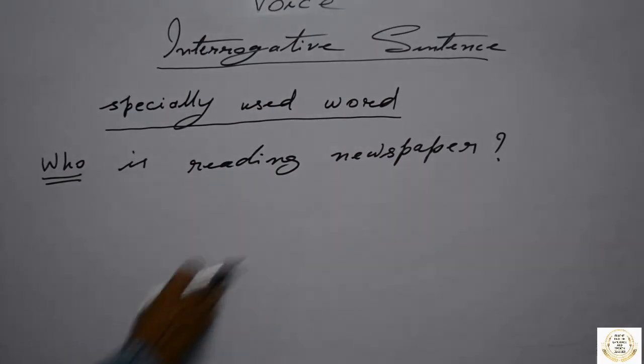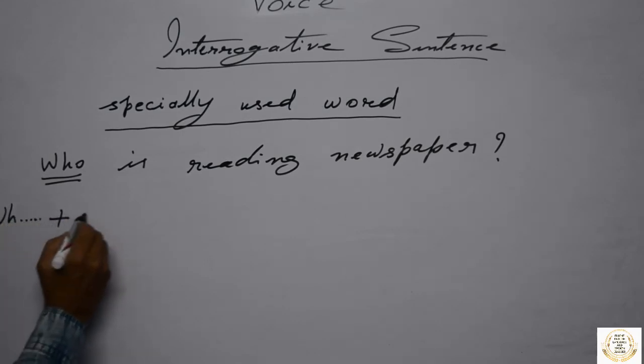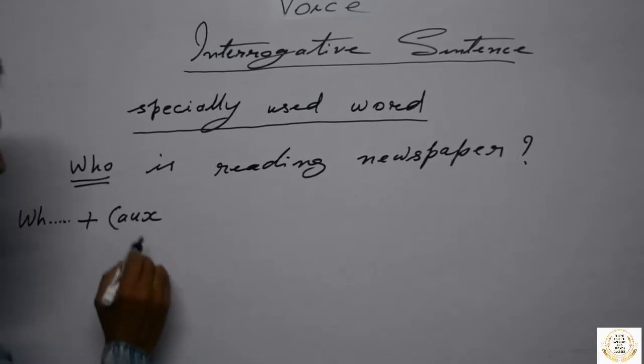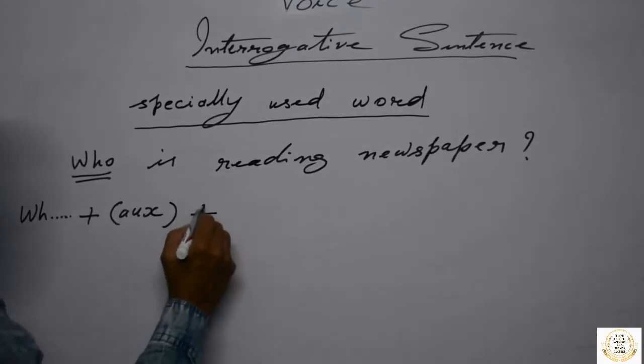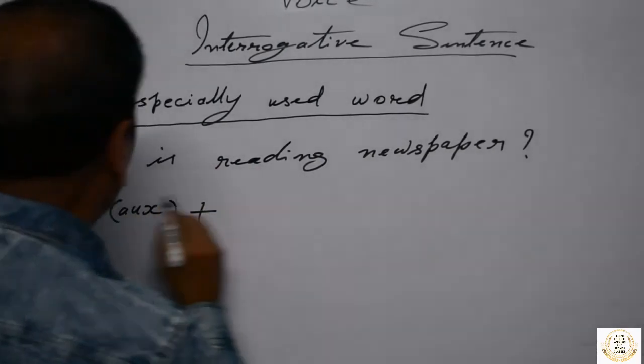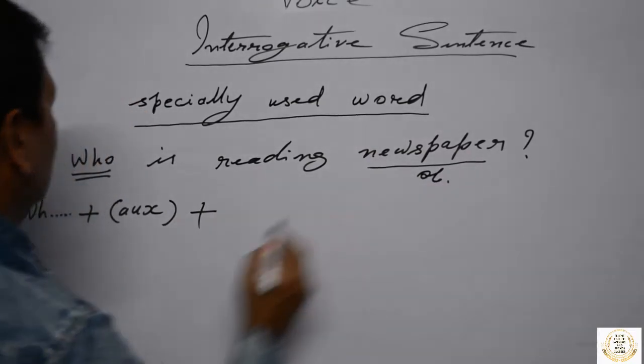For such a question where a modal auxiliary verb is absent, there can be this construction: WH word plus auxiliary if it is available, okay, plus, who is reading newspaper. This is your object, okay.